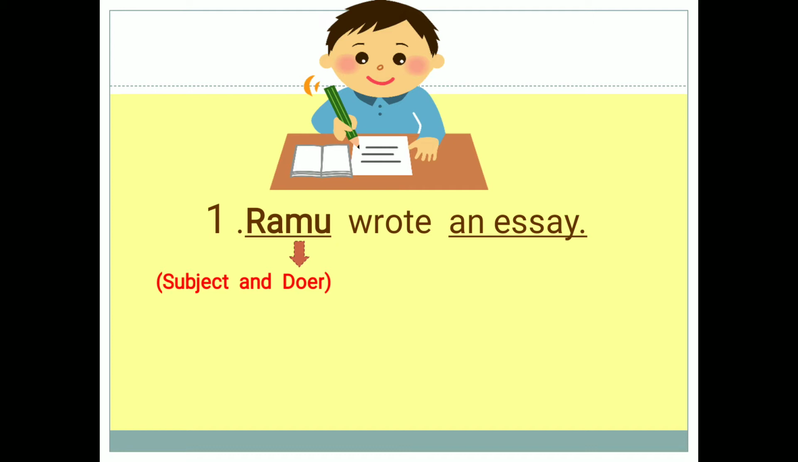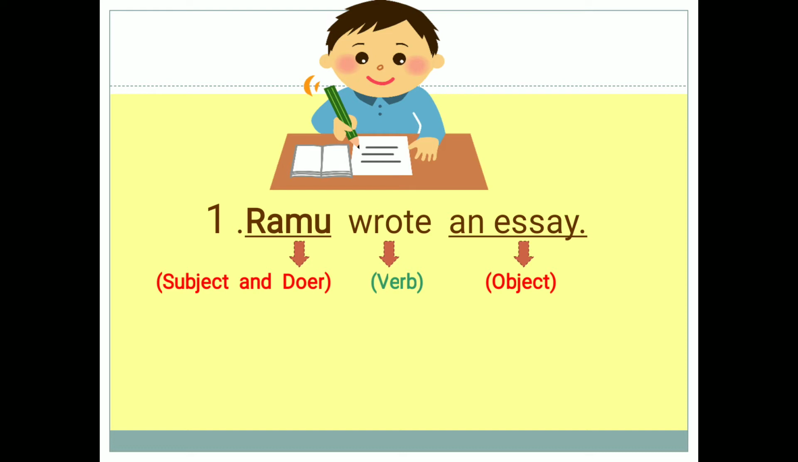What action did Ramu do? He wrote an essay. Here, wrote is the verb. What did he write? He wrote an essay. In this sentence, an essay is the object. So there are three parts: subject, verb and object. Here Ramu did something, so the subject is more important than the object.